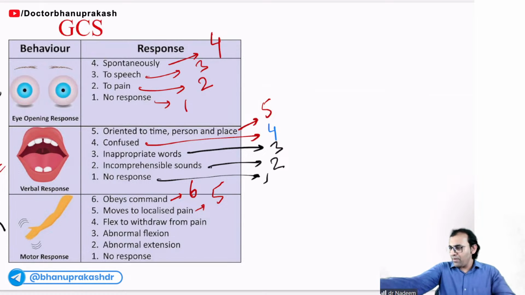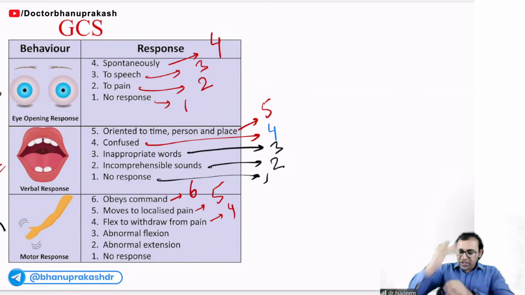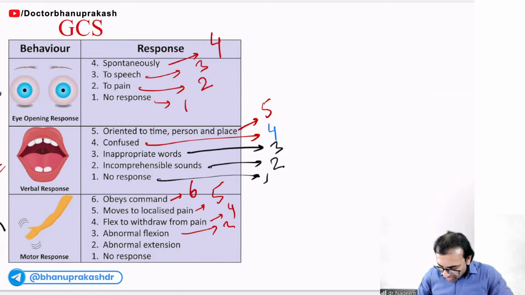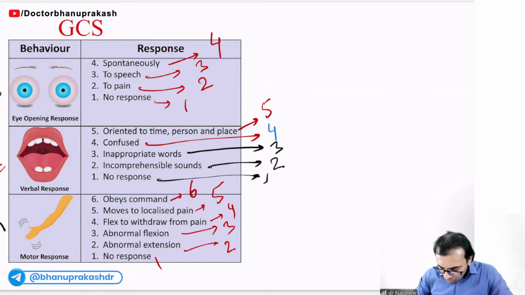Suppose he was having a small wound here, whenever I press his wound, he is having the normal flexion. I will give him 4 marks, right? But abnormal flexion, I will give him only 3 marks. Okay, see, abnormal extension like this, I will give him only 2 marks. No movement, 1. Okay. See, total score is 15.